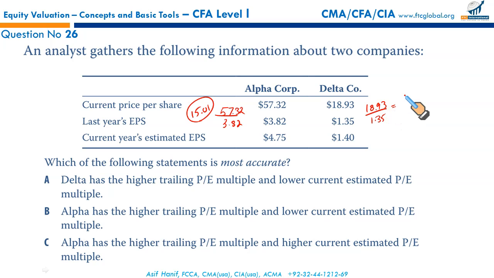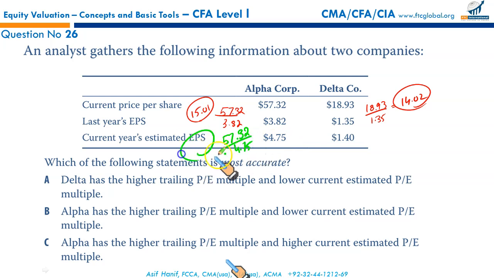It will give you 14.02. Okay, so these two are the trailing P multiples based upon the last numbers. Now let us calculate the estimated P multiple. For that, we will take the current share price, 57.32, and divide it with the estimated EPS, that is 4.75.